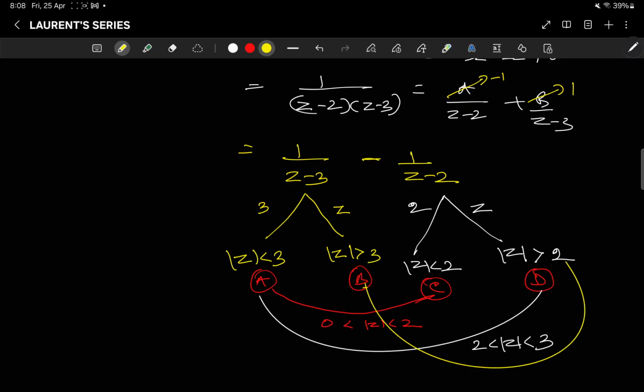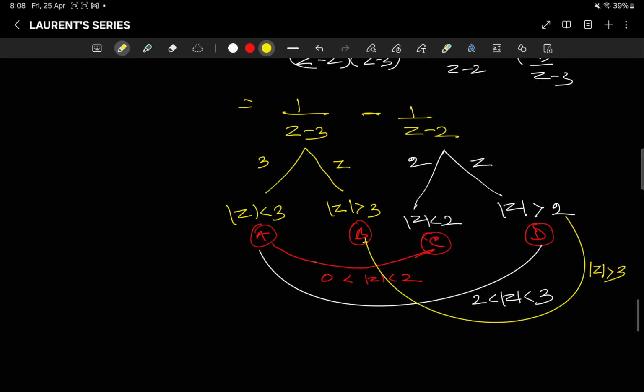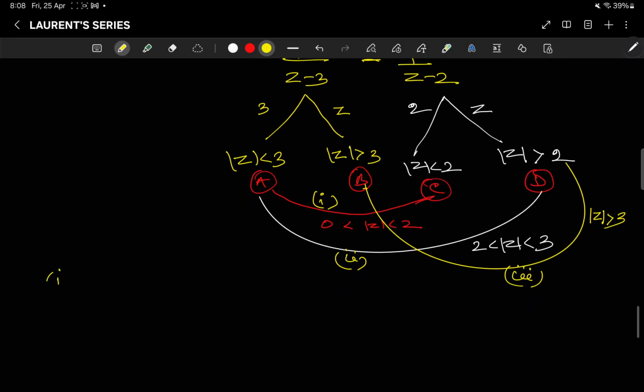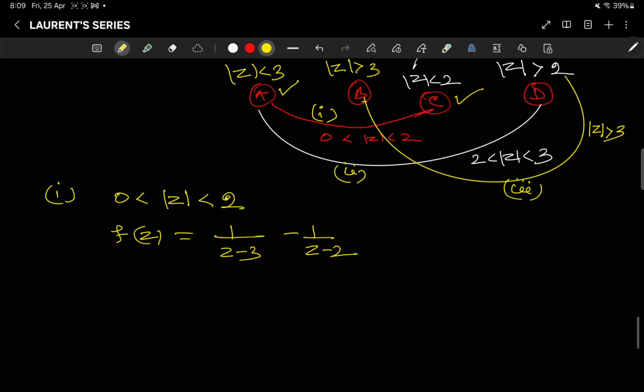So what is the common? More than 2 and more than 3. It is more than 3, right? This is your common here. So in that way we have to work. So this is your 1, this is your 2, and this is your 3. Now for your 1 to work in the region 0 less than |z| less than 2, we have to work with this and this. So here f(z) is equal to 1 by z minus 3 minus 1 by z minus 2. I need to take the constant common here, as I told.